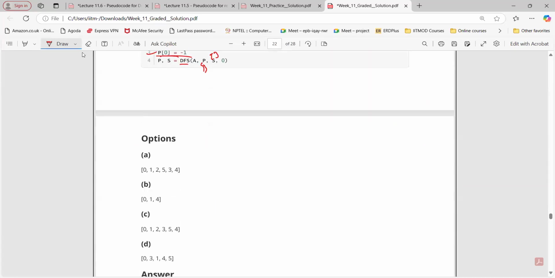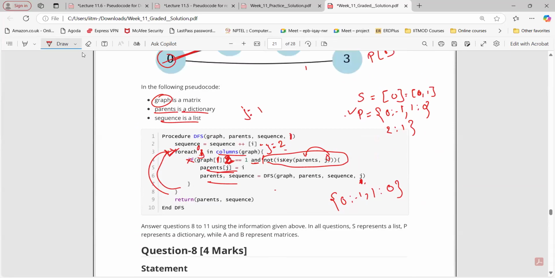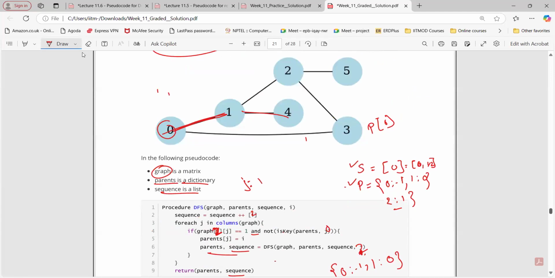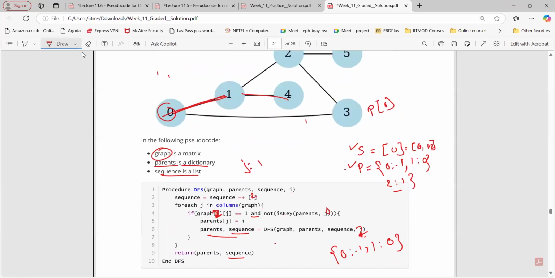Okay. So what do we want to get? The output of this one, parent and sequence. Sequence will be this one, so 0, 1. Next element is what? Which one was that? 2. For which value of j? Yeah, 2, right? So for the value of j, 2, we are going to use 2. Again, we are going to add a 2 here. Now what about j equals to 2? The condition gets true, so the if dictionary condition terminates. From 2 where can I go? From 2 I cannot go to 0, not to 1. I can go to 1 again.